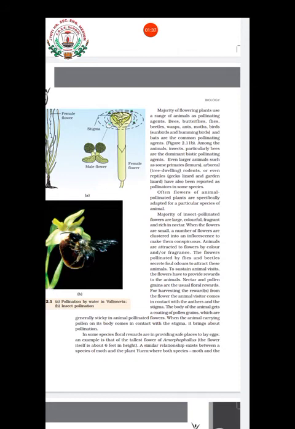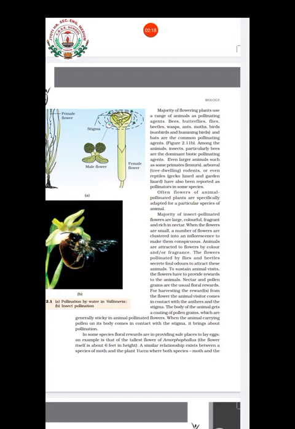A number of biotic agents like bees, butterflies, flies, beetles, wasps, ants, moths, birds, sometimes some primates like lemurs, arboreal tree-dwelling rodents, then reptiles like gecko lizard and garden lizard. All these are examples of what? Biotic agents which take part in pollination. The most common type of pollinating agent is insects, especially bees.